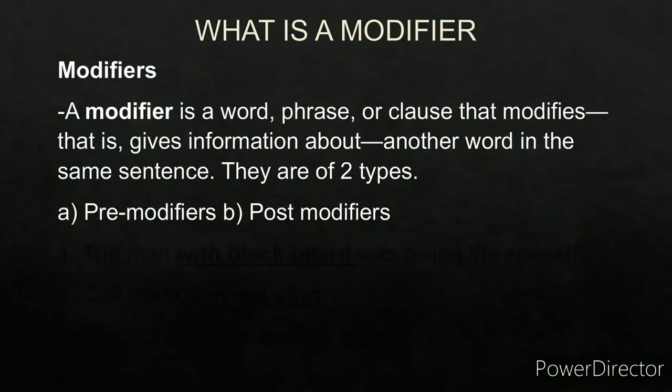Now, before actually getting into prepositional phrase, I would like to explain to you what a modifier is. A modifier is basically a word, a phrase, or a clause that describes another word in a sentence. It provides more information about another word in a sentence. They are of two types, pre-modifiers and post-modifiers.